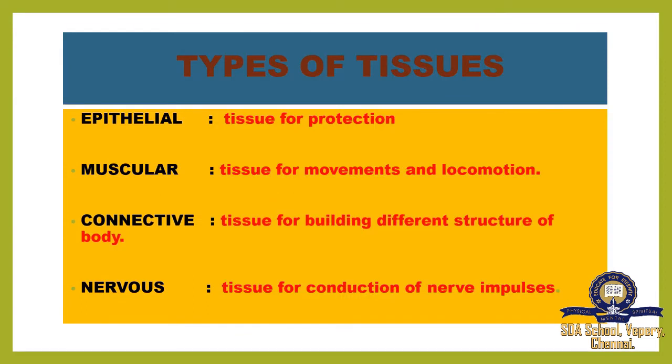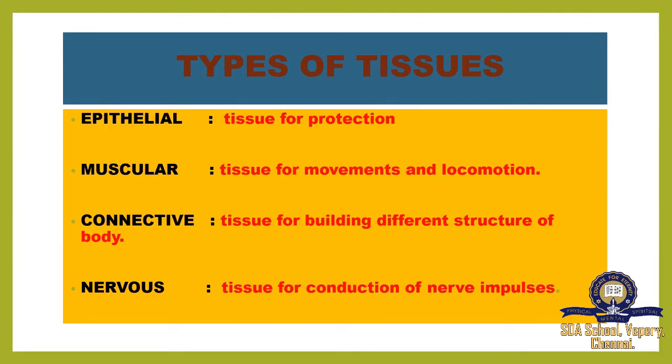Here we are going to see the types of tissues and their function. Epithelial tissue. This is the tissue for protection. All throughout the body we have skin, and skin is a protective layer of our body. Muscular tissue. This tissue is for movements and locomotion. To move from one place to another place, these muscles are helpful to us.